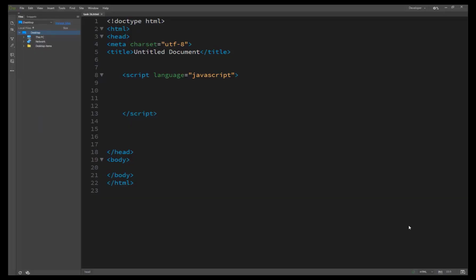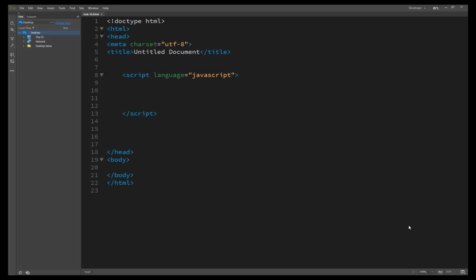Now we are starting our task number 36. It's looping on a condition. In the previous task 33, you saw an example of a for loop. This loop was used for counting, and another useful type of loop is basically a conditional loop. The form of this loop is simple, it's a while loop.